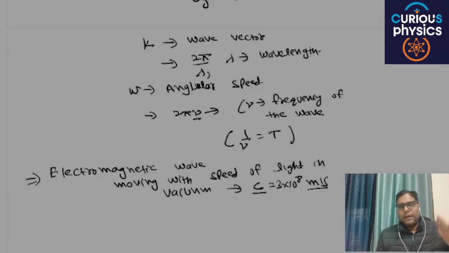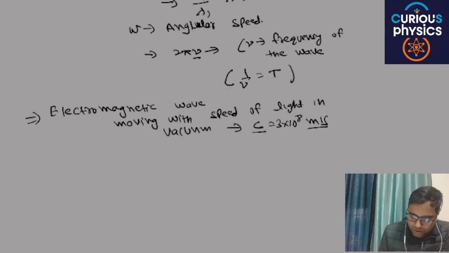If this electromagnetic wave is produced by accelerating charges, it contains two components, electric field and magnetic field, which are perpendicular to each other, and also perpendicular to the direction of the wave. Are you able to understand my point or not? One more relation you will get: omega is equal to c into k.